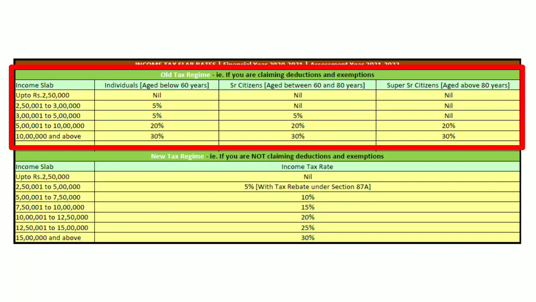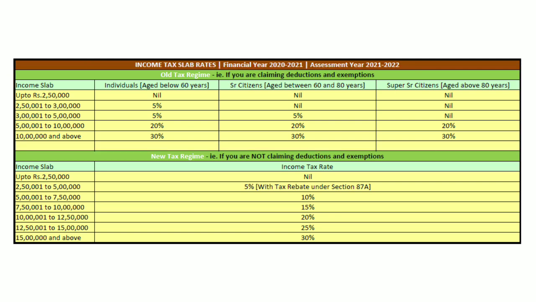So in the old tax regime, till 2.5 lakh rupees, you don't pay any tax, and you pay 5% tax on your net income from 2.5 to 5 lakh rupees. From 5 lakh to 10 lakh rupees, you pay 20% tax, and above 10 lakh rupees, you pay 30% tax.